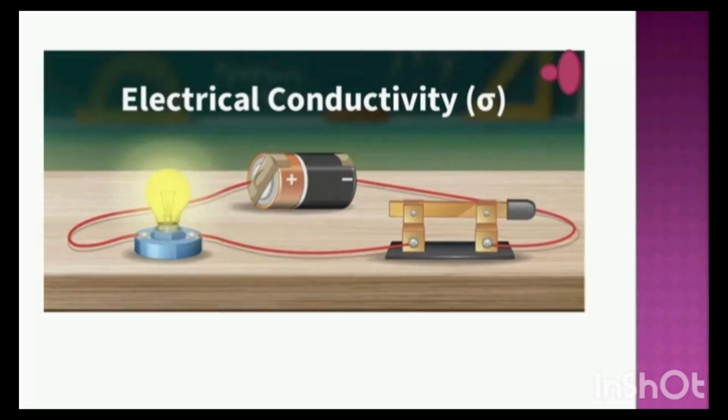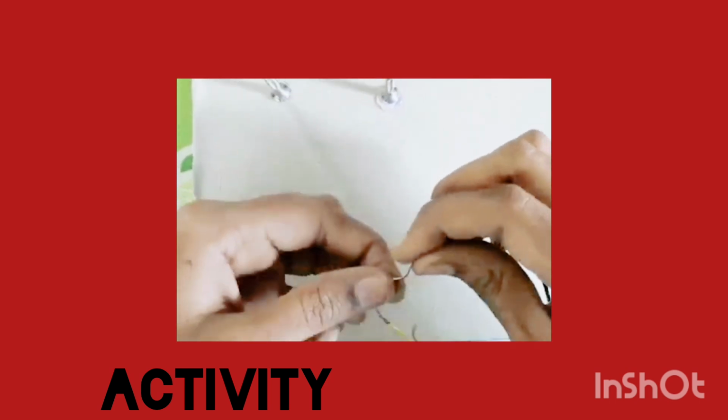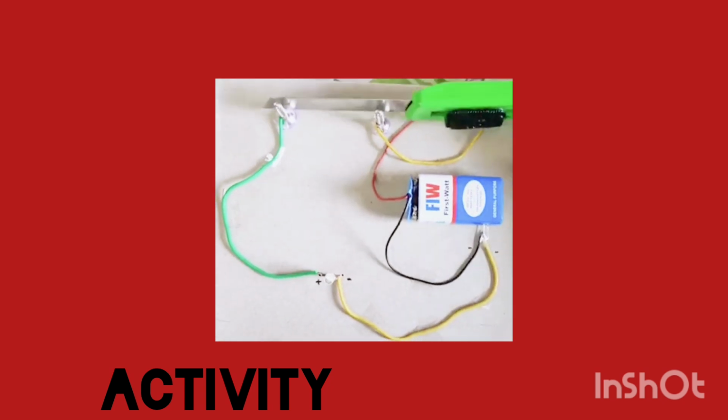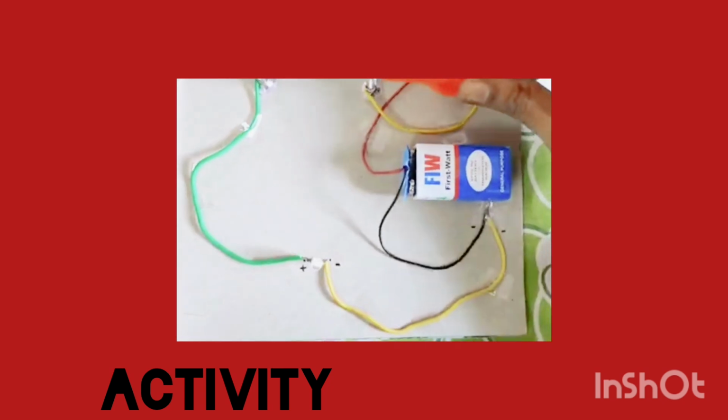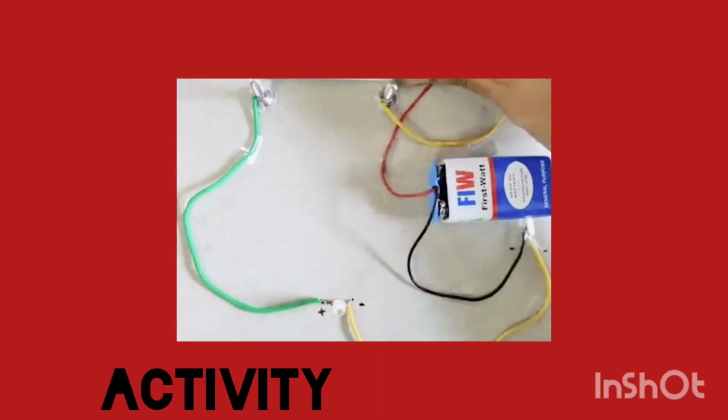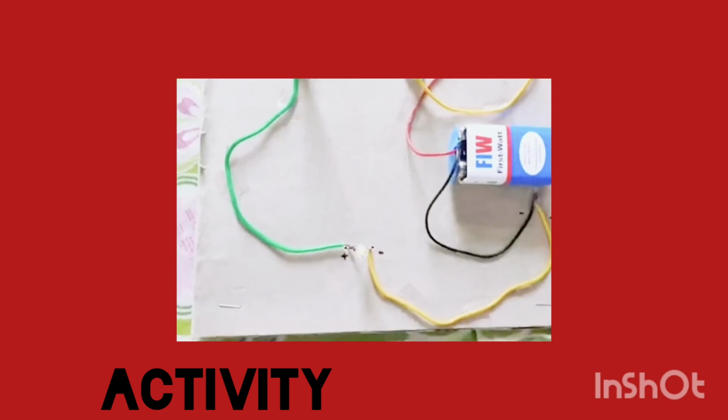Let us do an activity to check the electric conductivity of a metal. In this activity, we have to take an electric circuit with a battery and bulb. Close the circuit using an iron nail as shown in the figure. Like we are doing, we have to drill the holes, and if you want to make it at home, you can make it like this. We need a small battery, small bulbs. If you touch any material or metal, you will see that the bulb will glow. So all the metals will conduct electricity. This means materials that allow electricity to pass through them and make the bulb glow are called electric conductors.